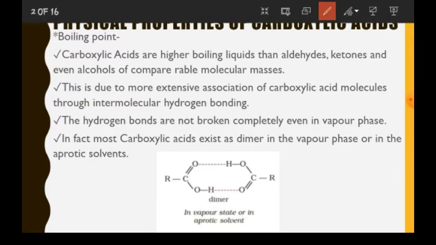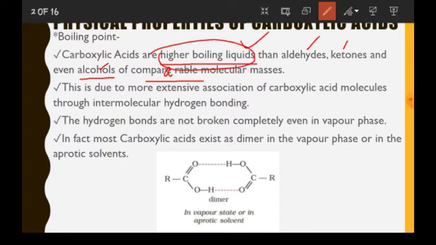Two properties we will discuss. First is boiling point and the second is solubility. So let us see the boiling point first. See students, carboxylic acids are higher boiling liquids than aldehydes, ketones and even alcohols of comparable molecular masses. As you all know, we have studied aldehydes, ketones and alcohols, and if we compare all these groups, then we will see that carboxylic acid will have higher boiling point than all these groups.